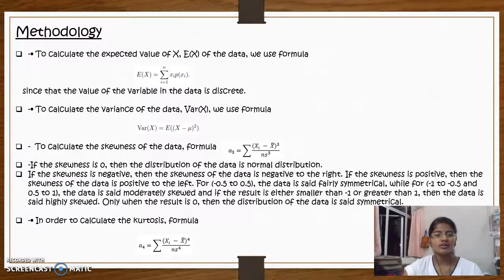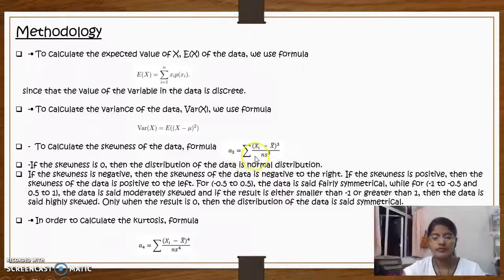And for the methodology, we use several formulas to calculate the mean, variance, skewness, and kurtosis. To calculate the mean, we use this formula: E[X] equals the summation from i equals 1 to n. By using this formula, we calculate the mean for this stock price data, and we also use the variance formula to calculate the variance.